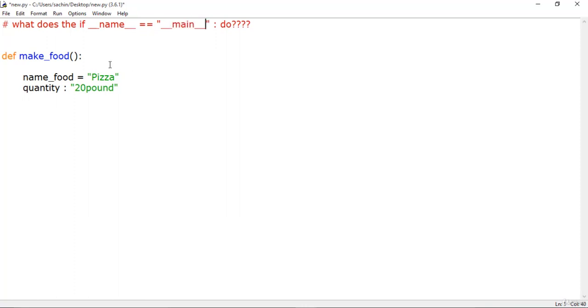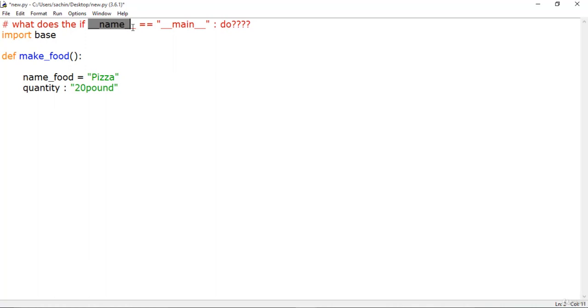If the file is being imported from another module, so let me say instead of this new.py, I have a base module in the same directory, so I can import that module using the import keyword. If it is a module in another file, then this variable __name__ will be set to the module name. That means it will be set to base. So the module's name is available as the value of the __name__ global variable.